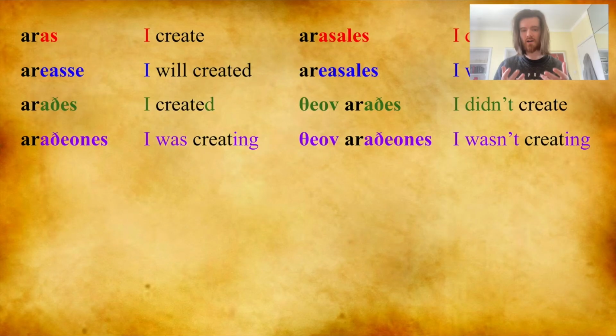The past tenses are a lot easier. You just use the past tense preceded by a negative marker, theov. Arades, I create. Theov arades, I didn't create. Aradeones, I was creating. Theov aradeones, I wasn't creating.